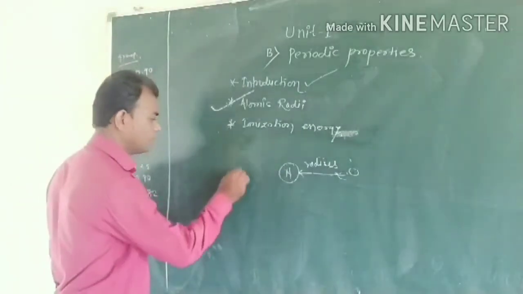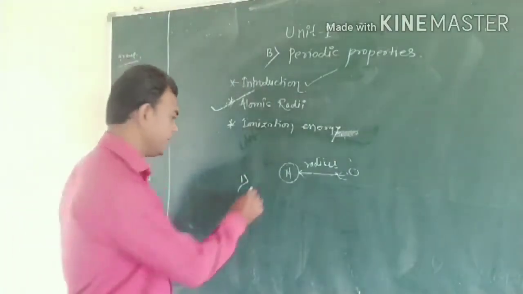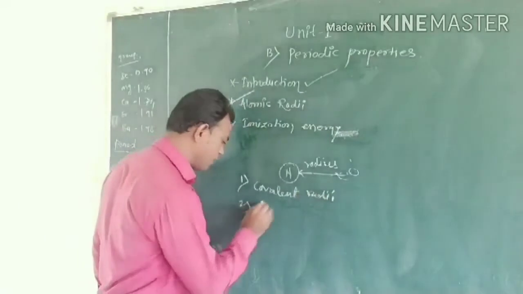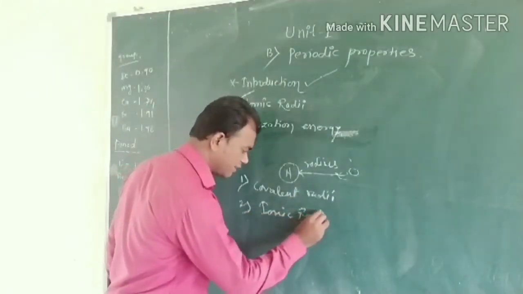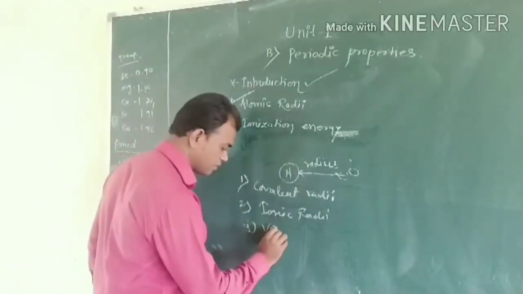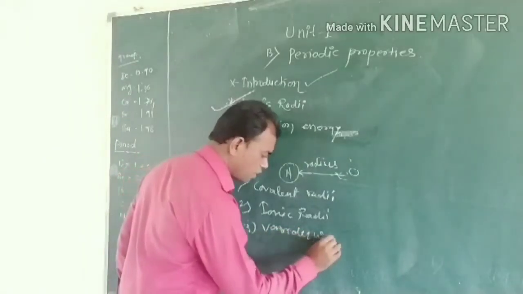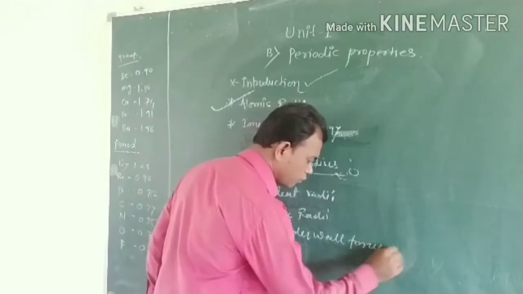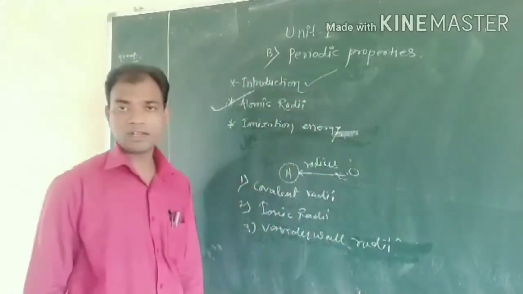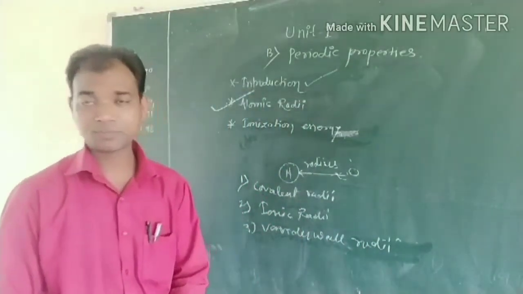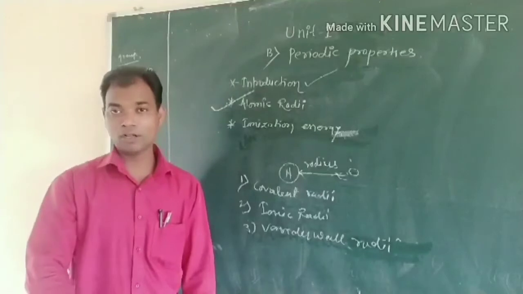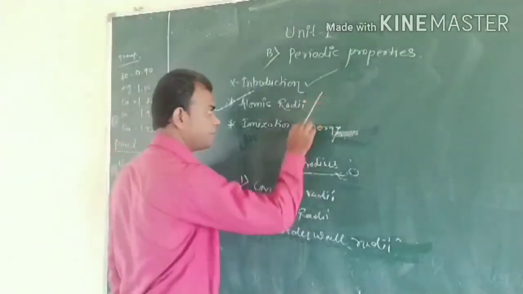In the case of a covalent bond, it is the covalent radius. In the case of an ionic bond, it is the ionic radius. In the case of van der Waals force of attraction, it is the van der Waals radius. These are the three types of atomic radii, the distance from the nucleus being atomic radii, or it may be ionic radii.